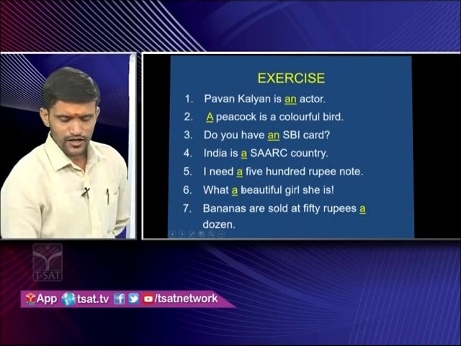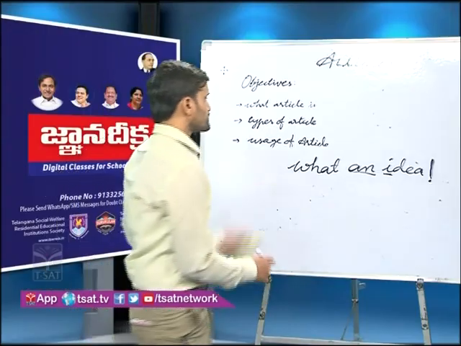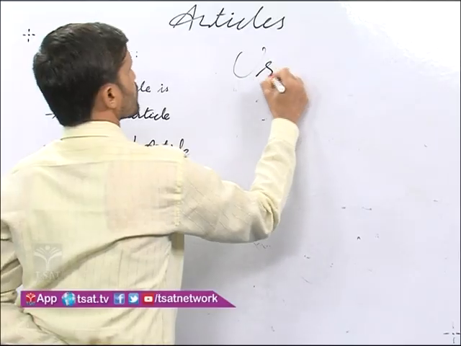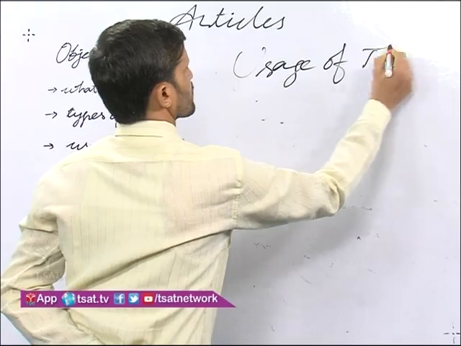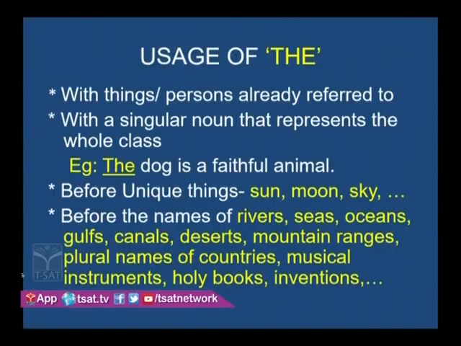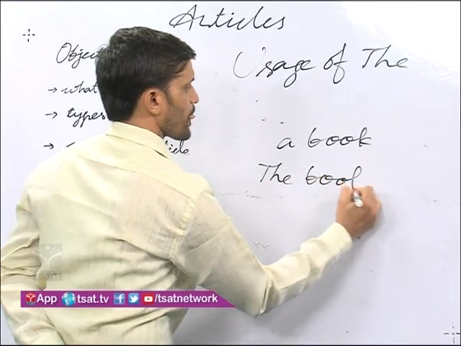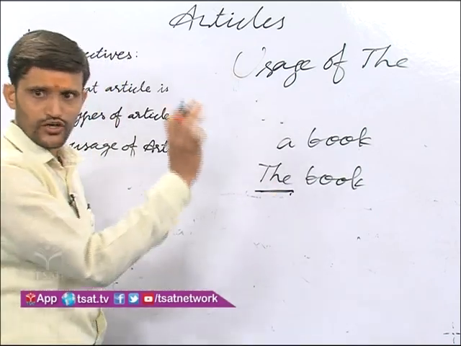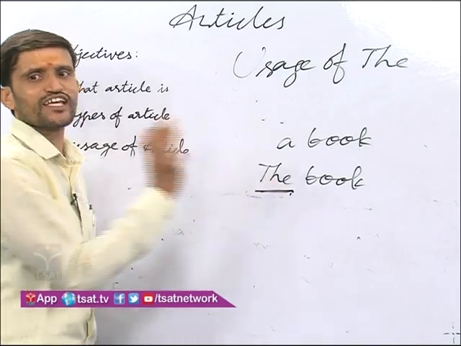Okay. So here look at another slide. Usage of the. With things or persons already referred to. So here I gave you an example. Shiva gave me a book. So here the book is interesting. Here, the book was already referred to, so it is particularly mentioned, and the is used.